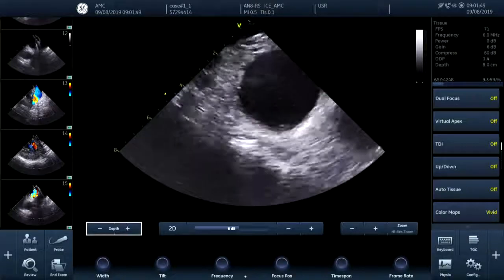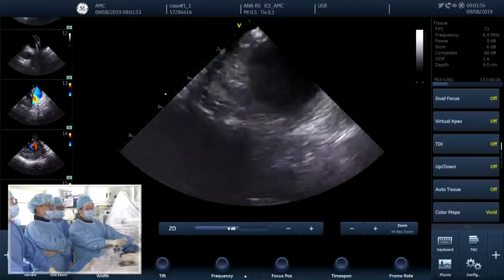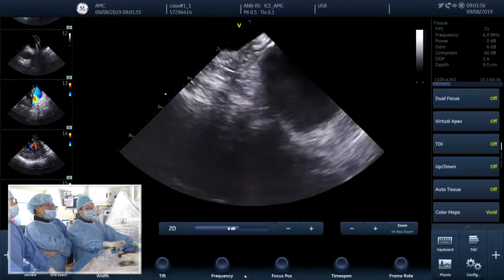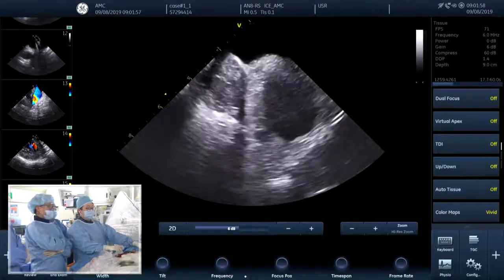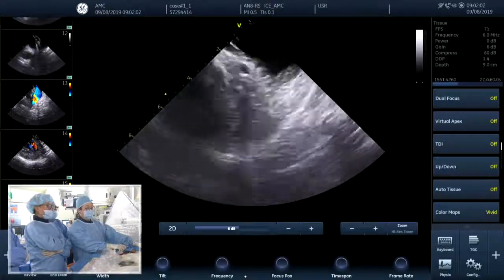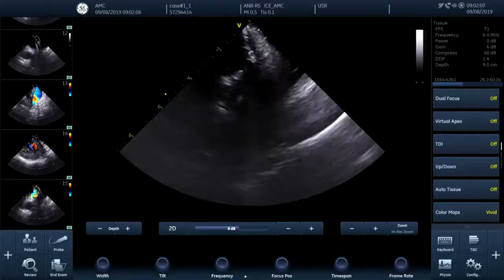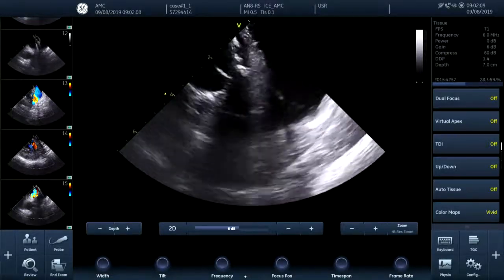Very flexible. I mean, I'm a layman here now. What I do see is a lot of moving parts, and I see a lot of tissue, but I really don't know what you're looking at. Can you teach us a little bit of what you're looking at and have a stable image?